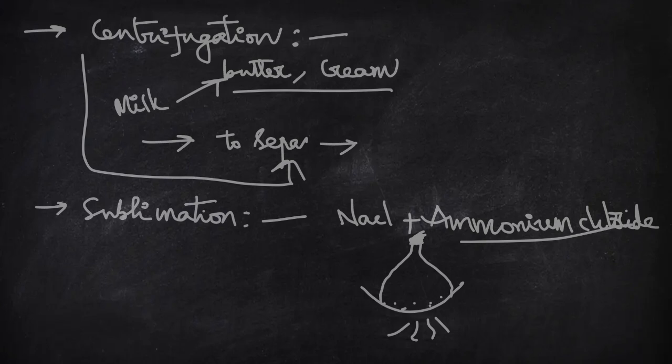As ammonium chloride is a sublimable material, there is no liquid state for this. Directly this will move as vapor, and after getting sufficient heat temperature, it moves up. If you cut off the heat, then the ammonium chloride will be formed like this in this funnel. Any sublimable material can be separated using this process.